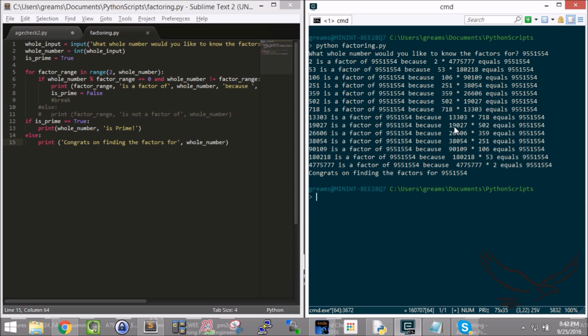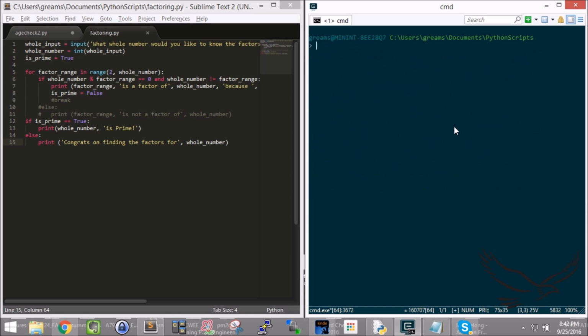There you go. Now, we'll wrap up the video here by getting into while loops. So while loops will continue to execute a condition, and we'll continue to evaluate that until it becomes false. So as long as the condition remains true, the while loop will continue on and on. Now, we can sit here and figure out a way to do this exact same thing that we just did with a while loop. But I got another idea.